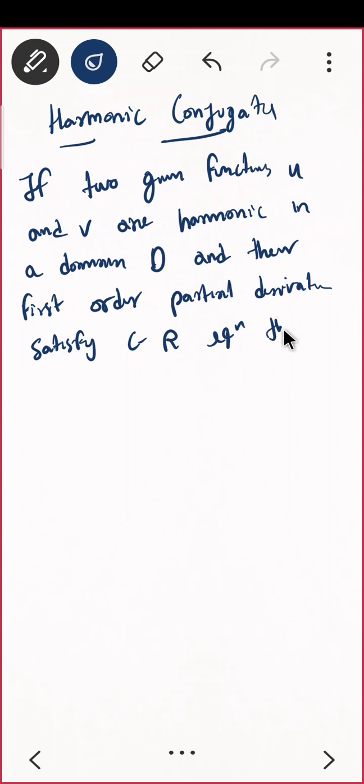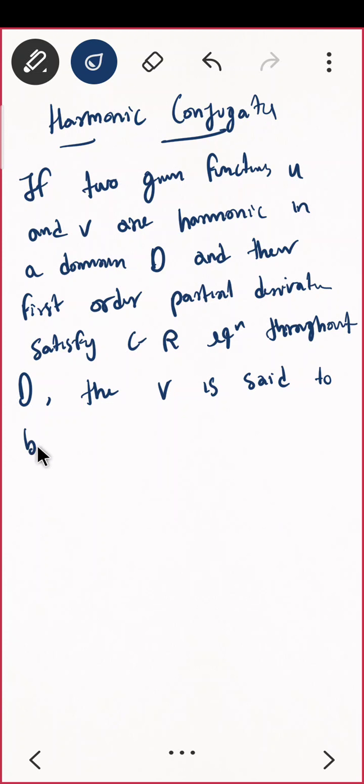throughout that domain D, then v is said to be harmonic conjugate of u. Perfect.